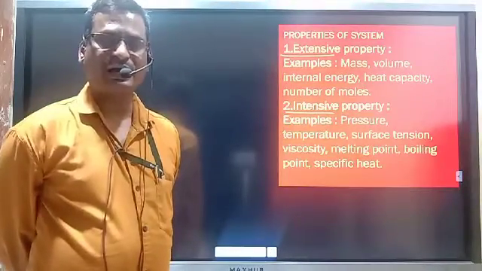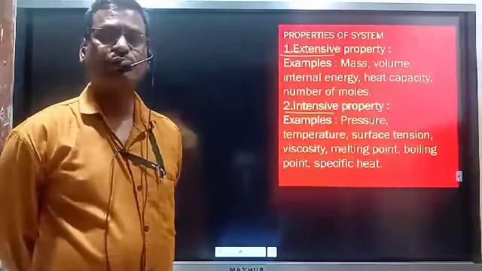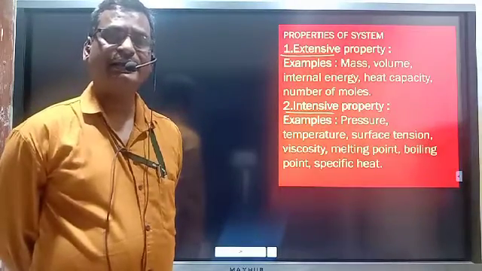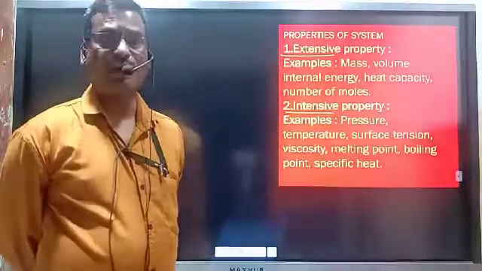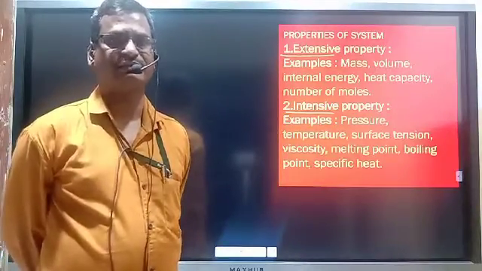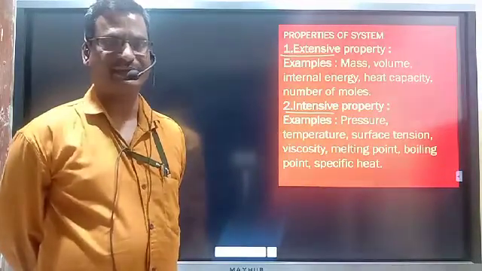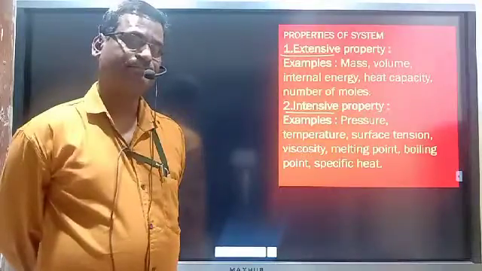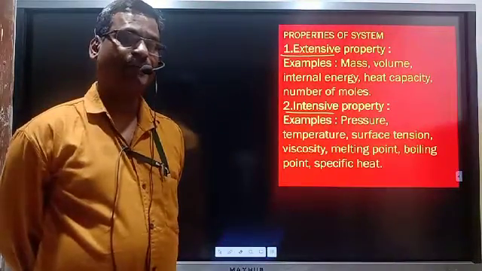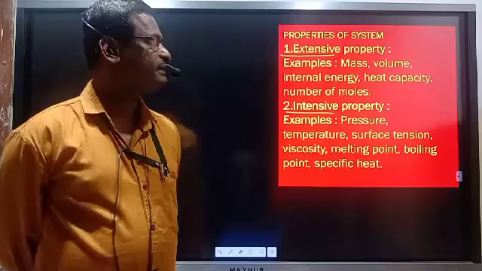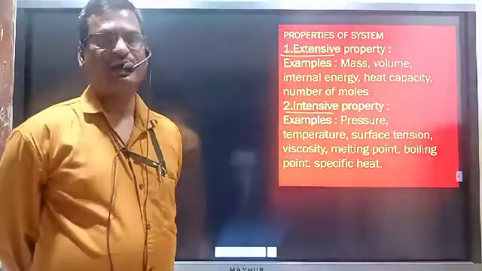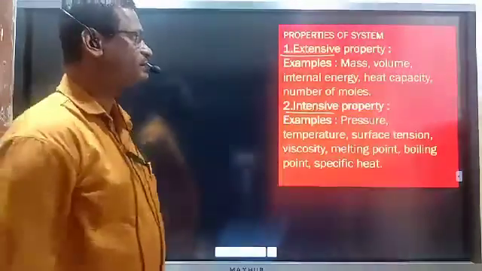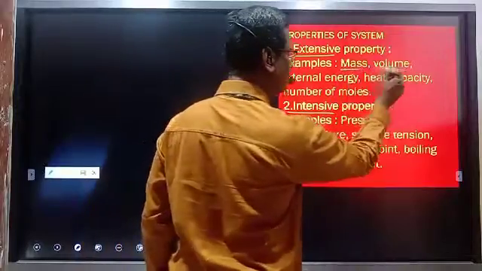Extensive properties are the properties which depend on the amount of matter present in the system. The properties which depend on the amount of matter present in the system are known as extensive properties. For example, mass, volume.